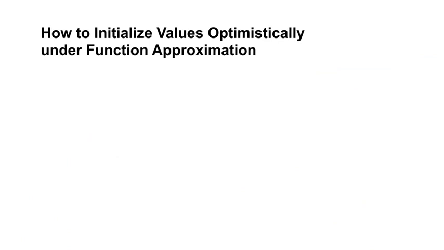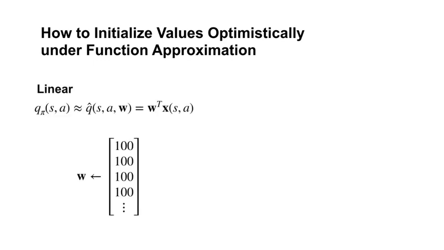In function approximation, optimistic initial values corresponds to initializing the weights such that the resulting values are optimistic. In some cases, this is straightforward. For example, when the features are binary, we simply initialize each weight to be the largest possible return. Then, as long as each state has at least one feature active, the value will be optimistic, and likely overly so.